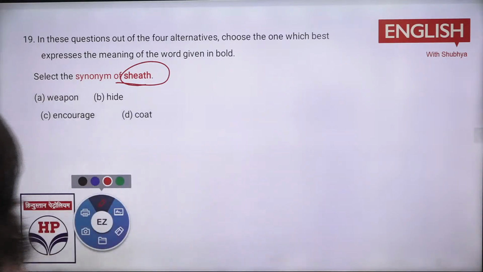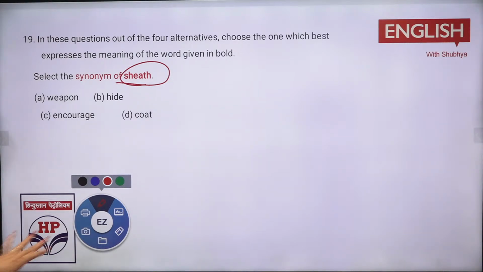A weapon, sheath is weapon. What is the meaning of sheath? Anyone else? Vijay told A option. Participate more, please. Just tell me in the comments. We have a very short and simple class, so you can participate and all that. What would be there? Weapon, hide, encourage or quote. What is sheath? B option. What will it be? Hide, to conceal. No, that is C.